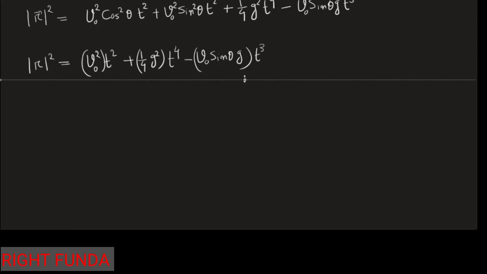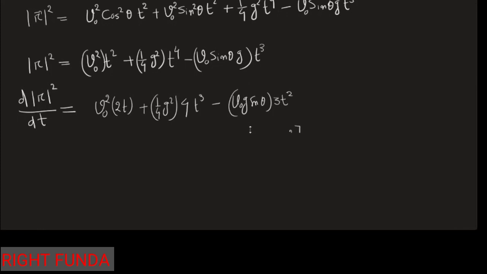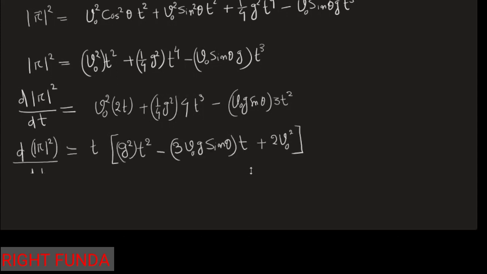So d|r|², because then your distance will keep on increasing, and distance square also keeps on increasing. So I differentiate this one. The derivative of t² is 2t, of t⁴ is 4t³, and of t³ is 3t². We wrote this equation, and this quantity needs to be positive. If I take t common out, I get two quantities.